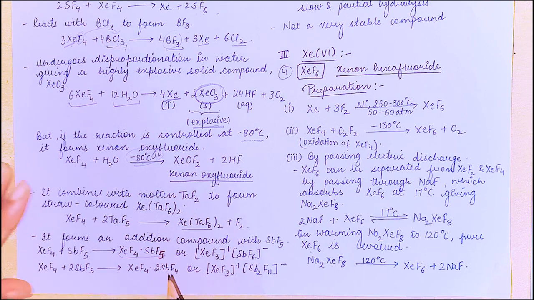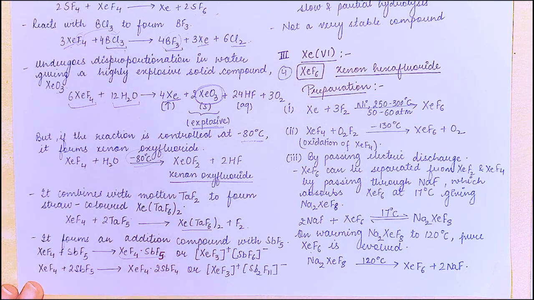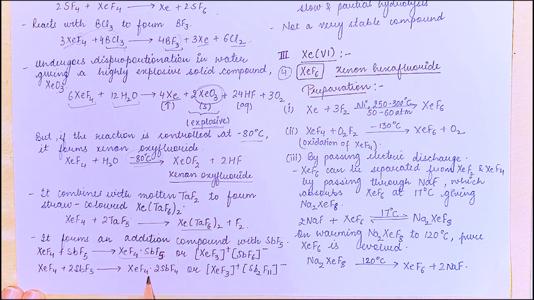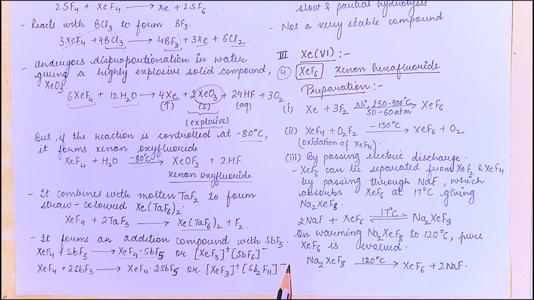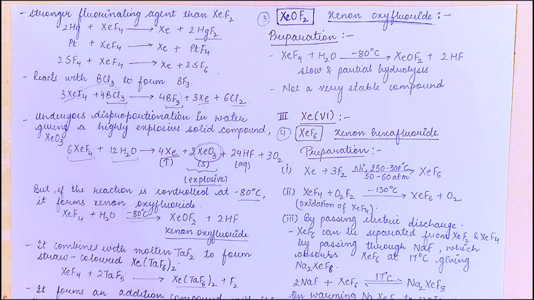A correction, it's 5, right? So XeF4 plus 2 SbF5 gives this compound. So when one fluorine is removed from here, it gets a positive charge, and on addition of one fluorine here, it gets a negative charge.